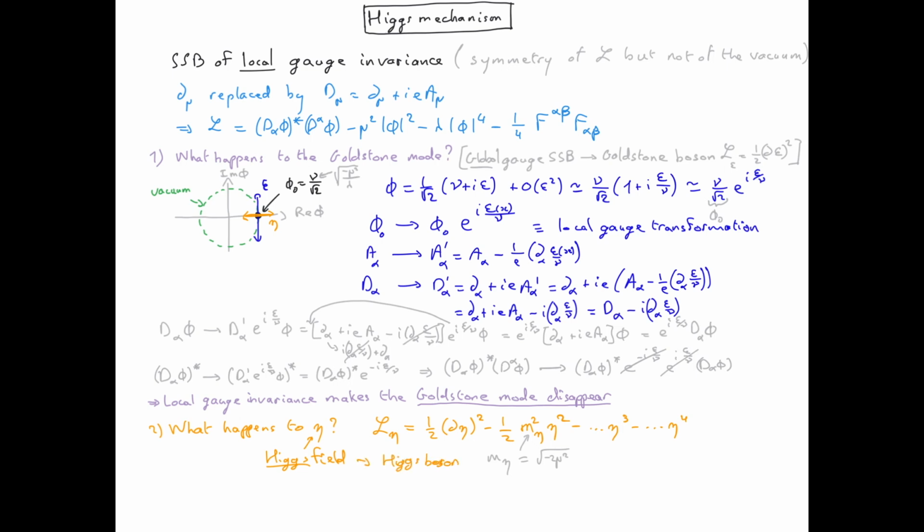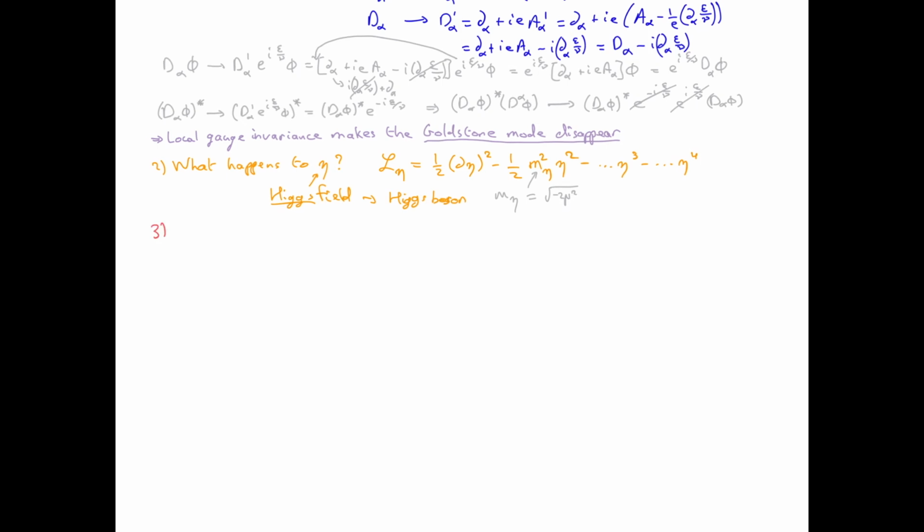Finally, the last question we would like to ask is what happens to the gauge field A_mu we introduced in order to have local gauge invariance. So the gauge field appears in the Lagrangian because we introduced the gauge covariant derivative. So we need to look at this term in particular.